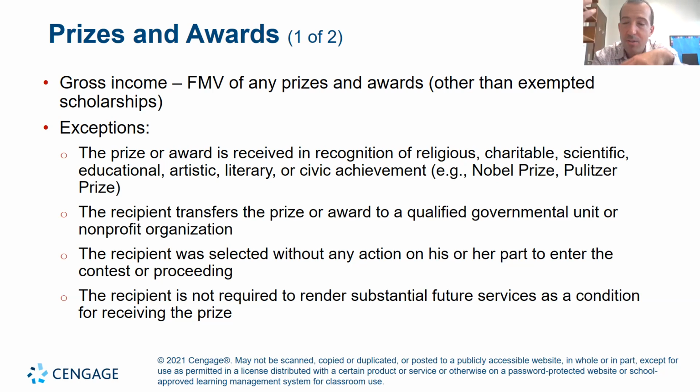So gambling losses can be used to offset gambling awards. However, you can't take those gambling losses and deduct them against other income like W-2 income or dividend income. You can only deduct the gambling losses from any gambling or other prizes, awards that you received as income. So you will see a question like that.